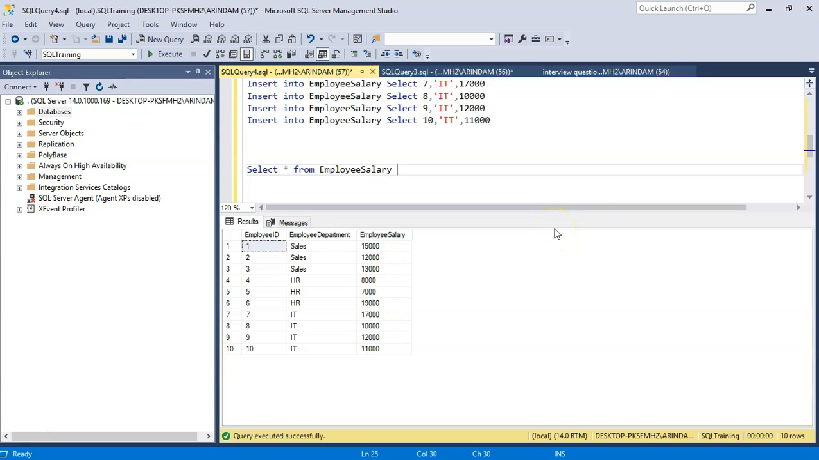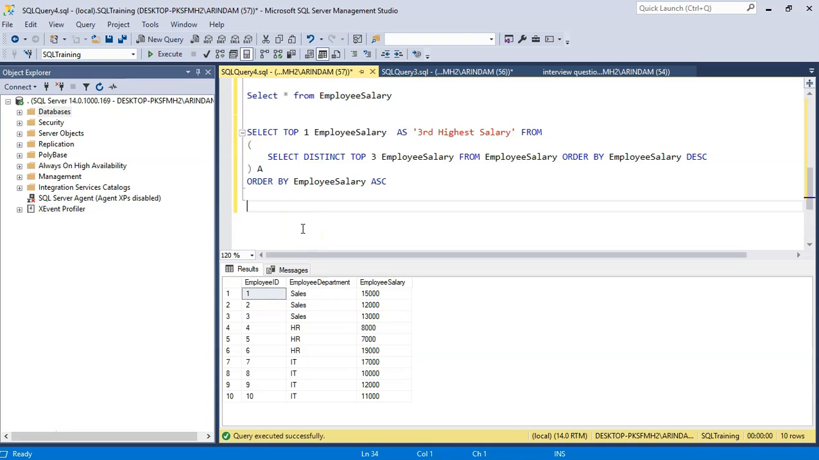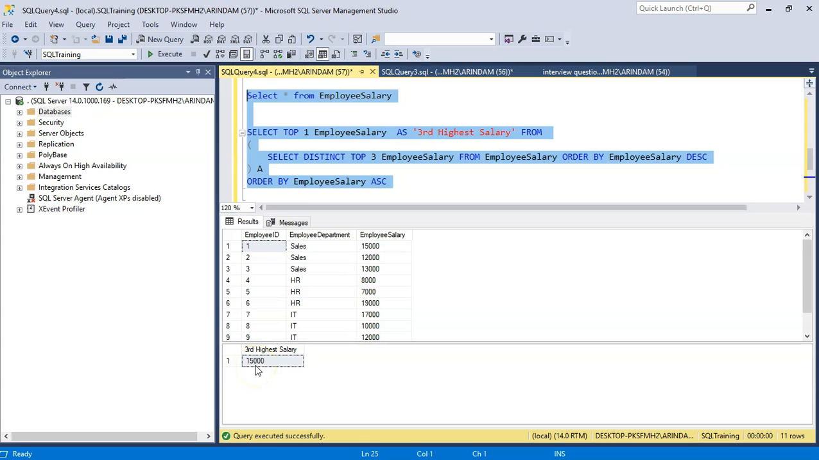Let's do the order by. You can see the third highest salary is 15,000. Let's write the query. Now we can do this by writing a subquery. Let's execute the query. You can see we got the third highest salary 15,000.